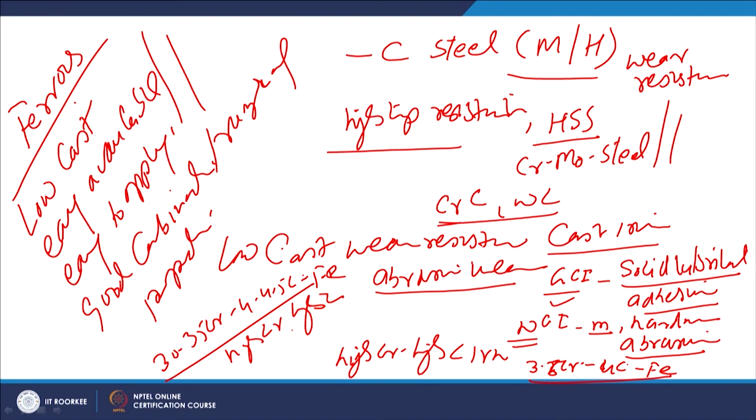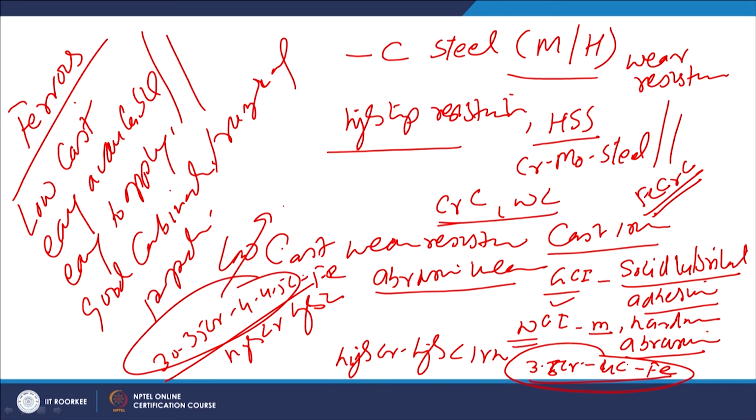So, there is a lot of difference. When the chromium is less, for a given quantity of carbon, we get a very fine mixture of iron and chromium carbide, which offers good resistance to wear, adhesive wear as well as abrasive wear. But when the chromium content is high, it leads to the formation of chromium-iron-carbon carbides in big form, big polyhedral shaped particles.